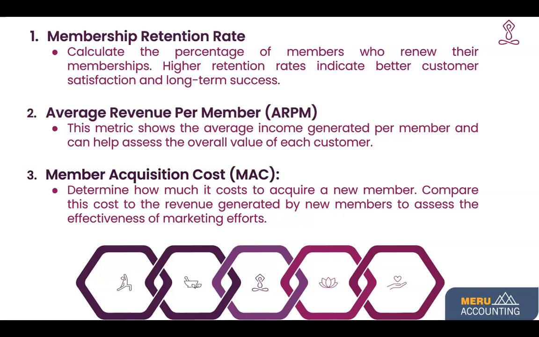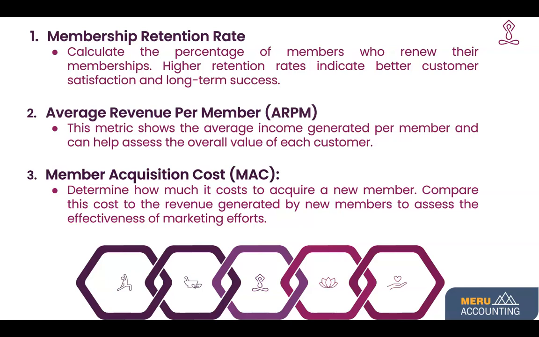Second, average revenue per member. This metric shows the average income generated per member, helping assess each customer's overall value. It provides insight into revenue efficiency and assists in evaluating the effectiveness of pricing and membership strategies.